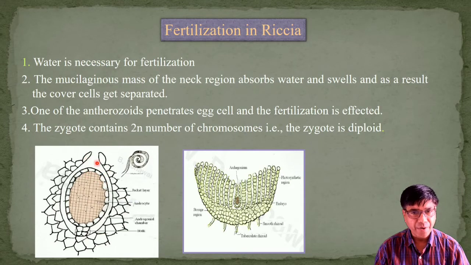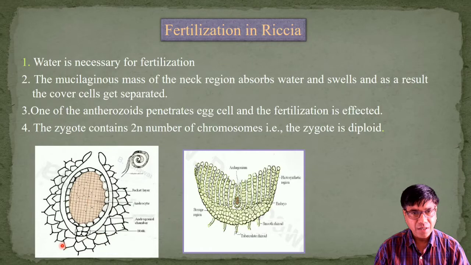Antherozoids liberate from antheridium, swim freely in the water and reach up to archegonium. At the same time, the neck canal cells and venter canal cell of archegonium disorganize and produce mucilage.